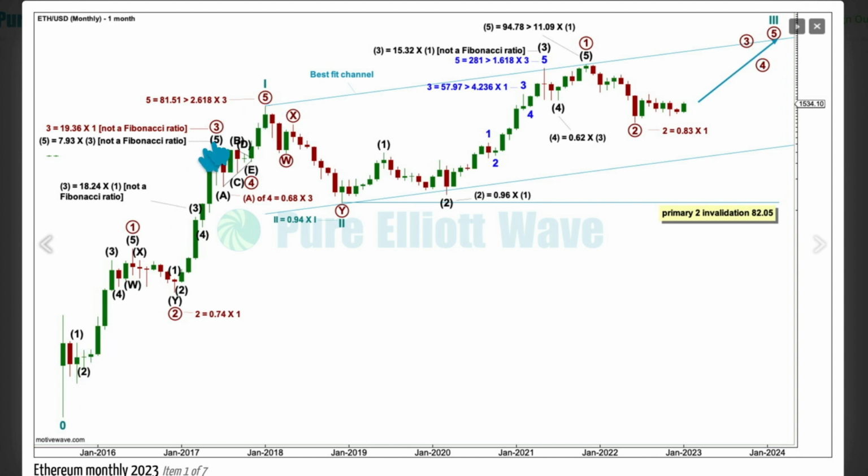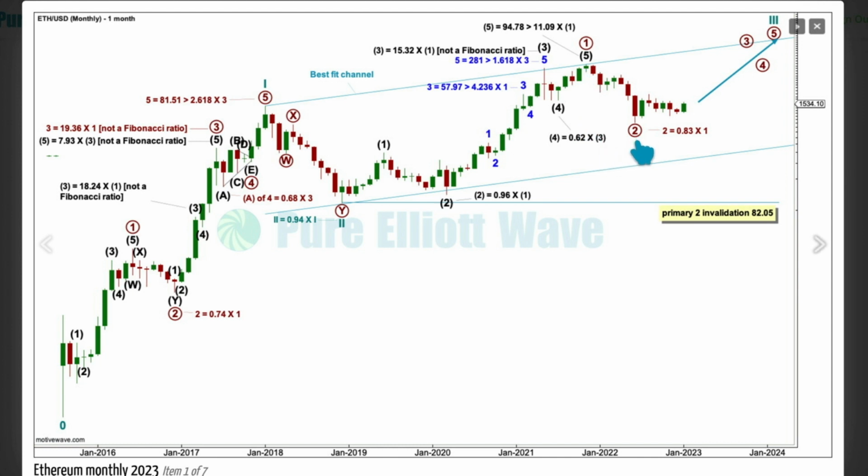And so cycle wave 1 over here is an impulse, cycle wave 2, a deep double zigzag, is a 94% correction of cycle wave 1. Again, you can't see how very, very deep this is because of the scale, but these bear markets are extremely deep. From this low to this high, I'm now labeling this as the end of primary wave 1 within cycle 3. You can't label this cycle 3 and cycle 4 because cycle 4 may not overlap cycle wave 1 price territory.